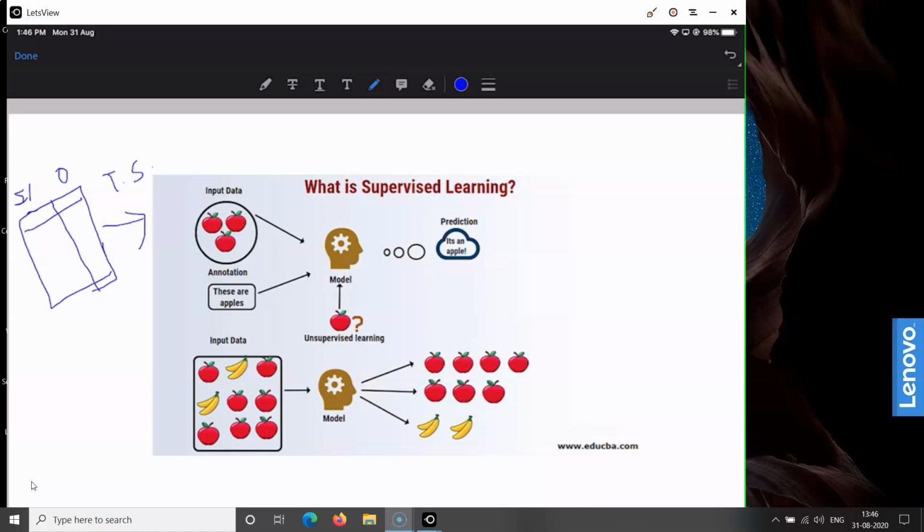Now here, there are bunches of apples, and each fruit is labeled whether it is an apple or not. If such labeling is done for the input data, then that is a supervised algorithm, and whenever a new instance of an apple comes, it will label it as an apple. So this is an example of supervised machine learning.